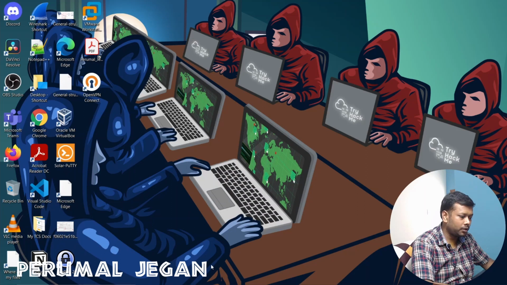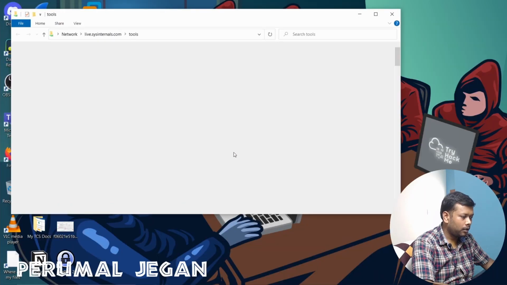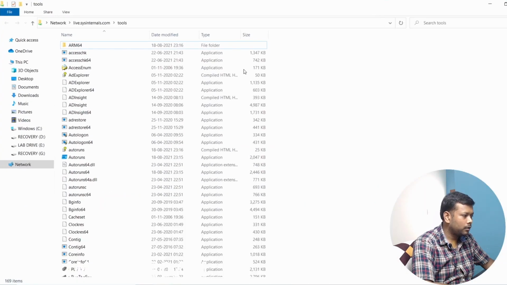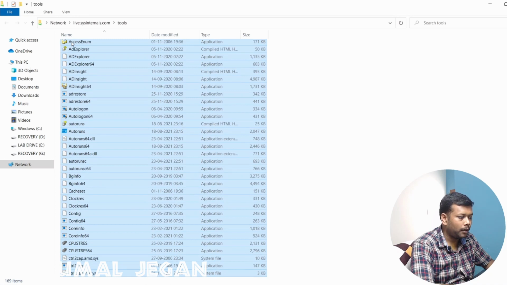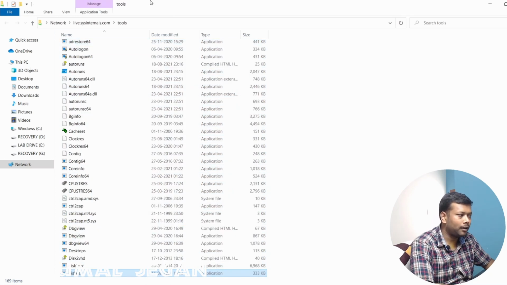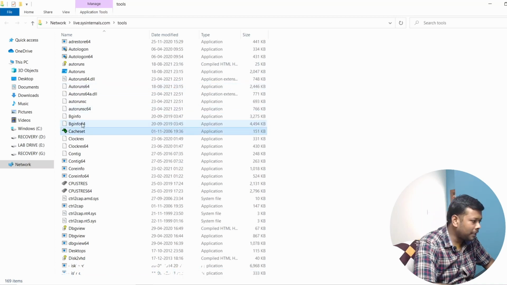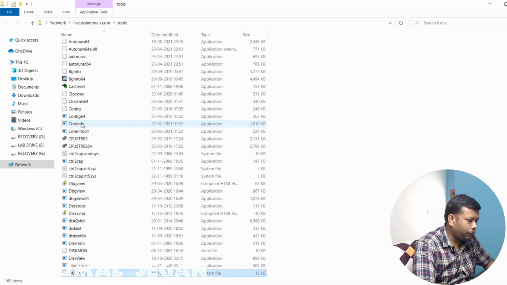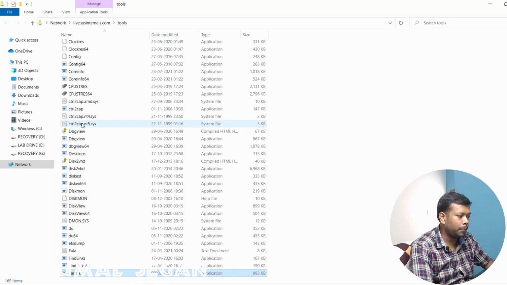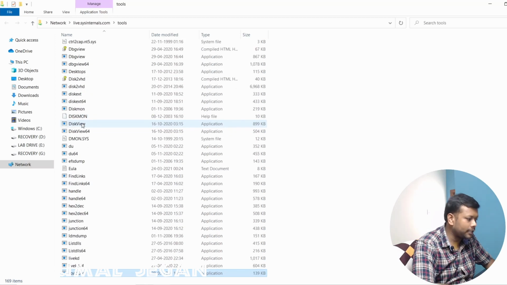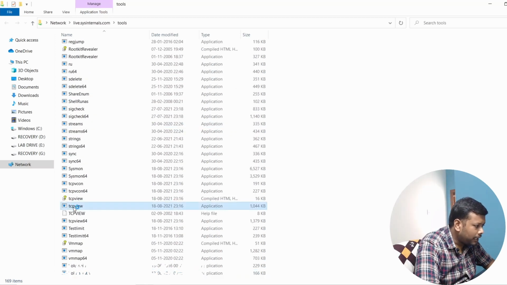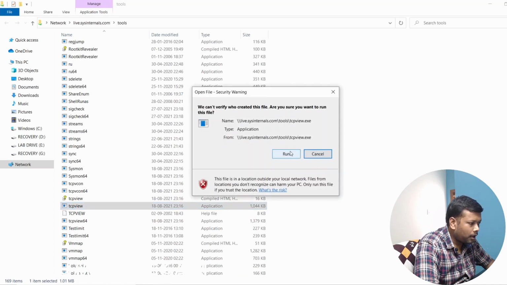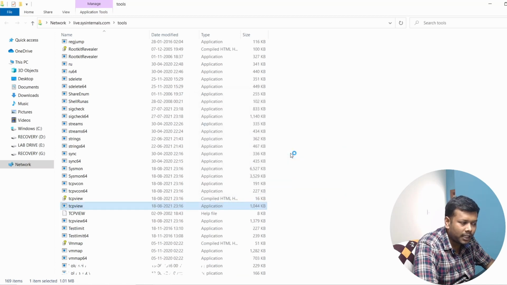If I open this, you can see the list of applications available. These applications are available on the internet. On this file share, you will be able to download a particular application. For example, I used a few of these applications which are very impressive to use. I'll showcase that. An application called TCP View. I'm clicking and running this application.